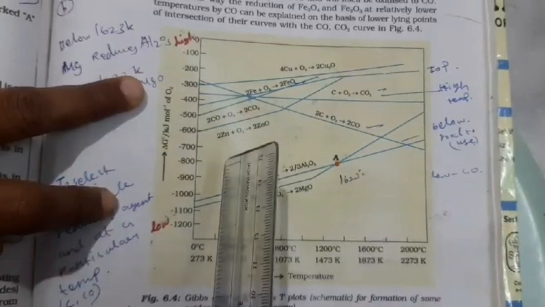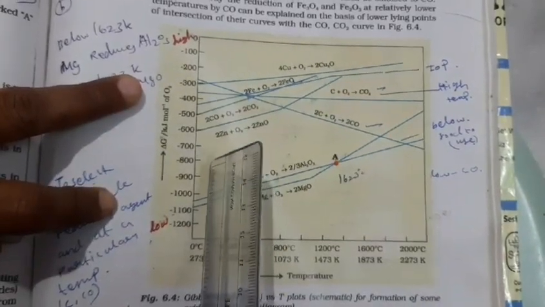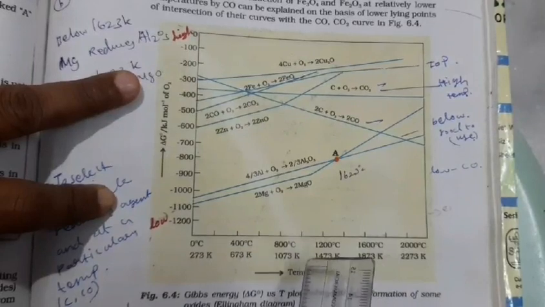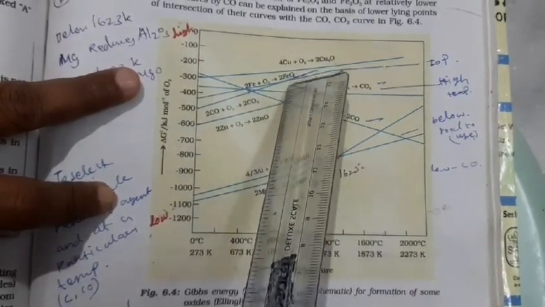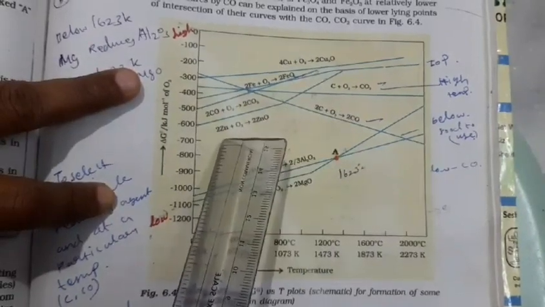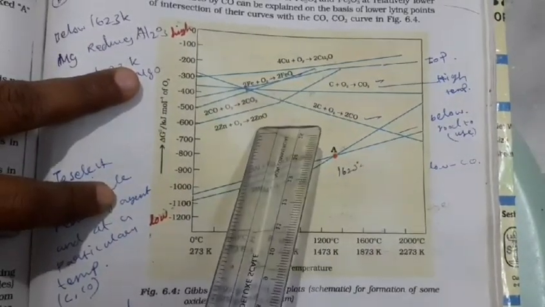The Ellingham diagram is given in our NCERT content also. Before that I explained the conversion of iron oxide. Now here you see zinc oxide.